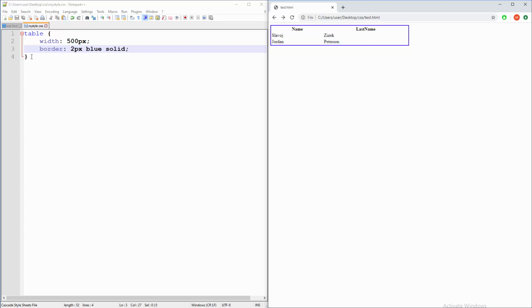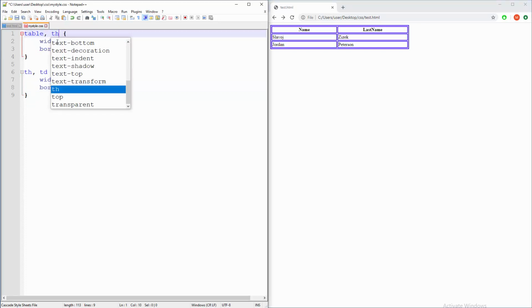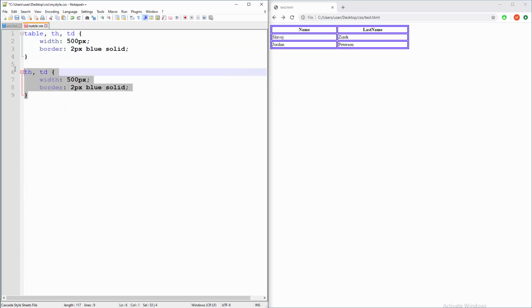Well, sure, but down there we can say th and td, both of them. And again, you can have same style here applied. There you go. But that's kind of, you know, boring. So you can just state here th and td. You don't need double operations, and that will work.